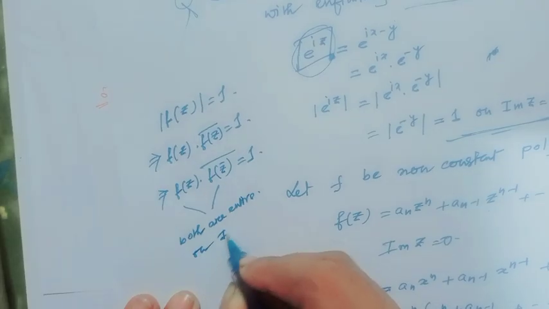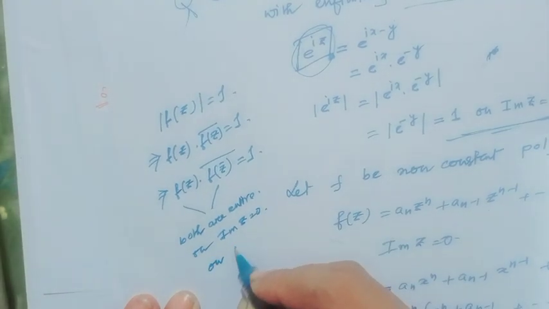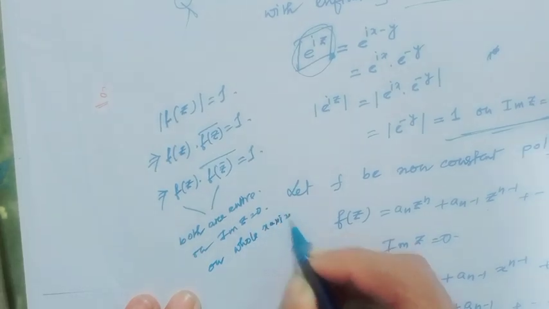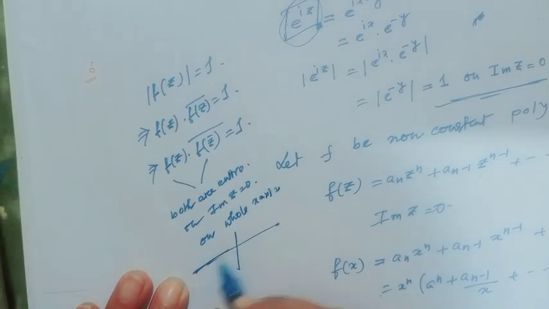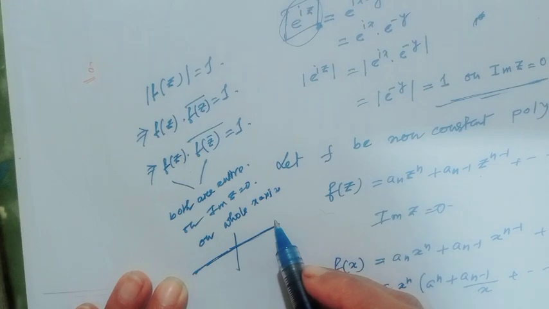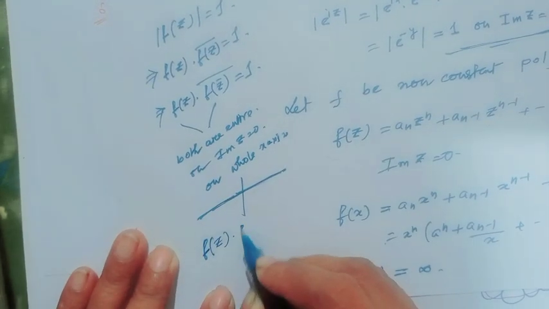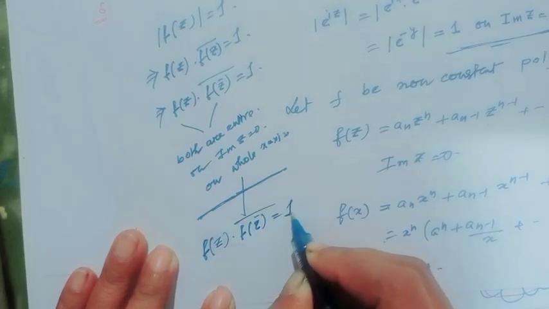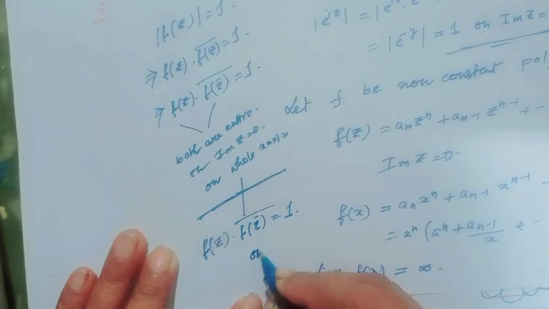On imaginary z equal to 0 means on the whole x-axis. Since the whole x-axis has limit points belonging to the complex plane, f(z) times f-bar of z-bar equal to 1 by the identity theorem is true on the whole complex plane.